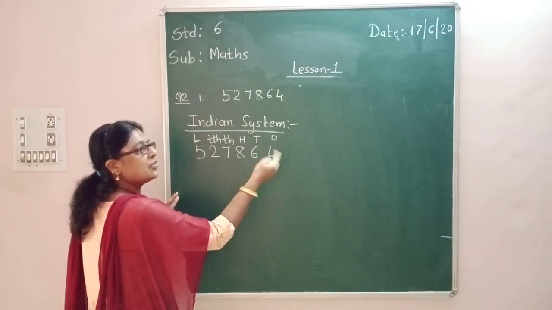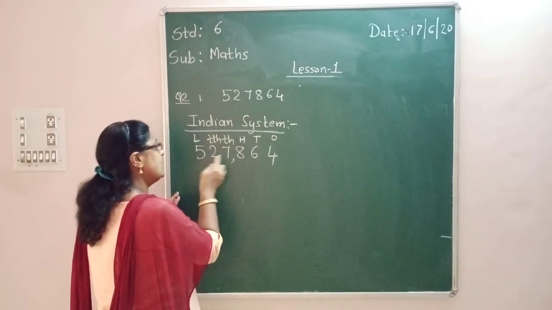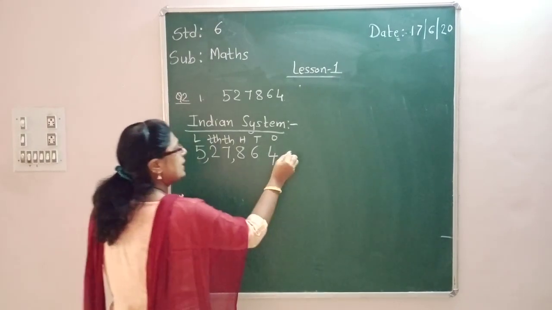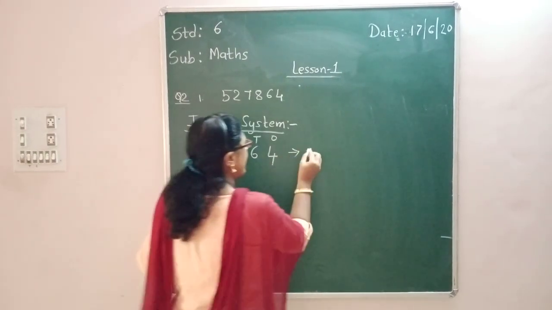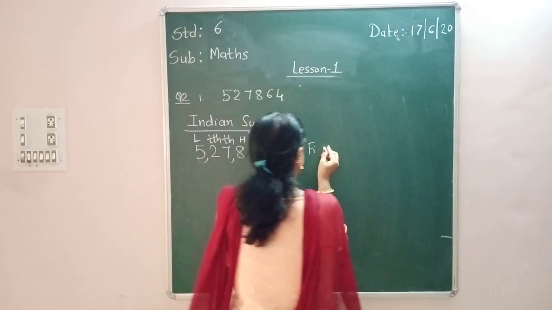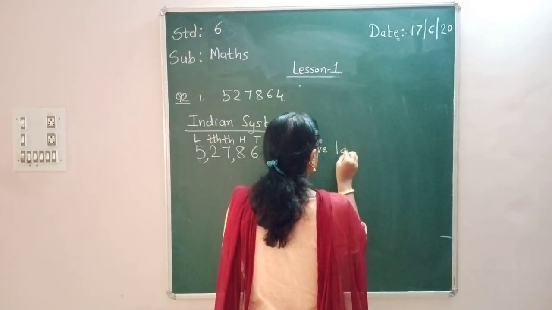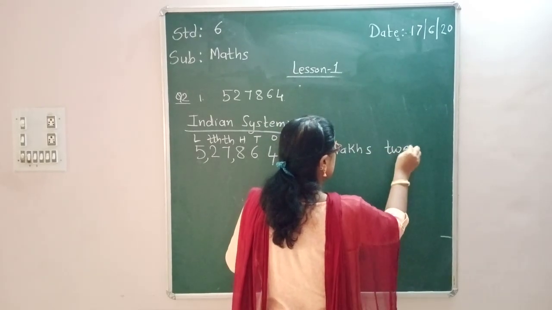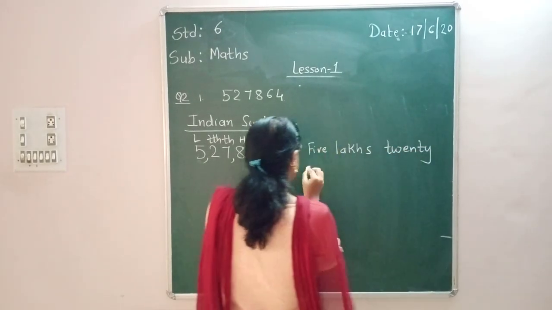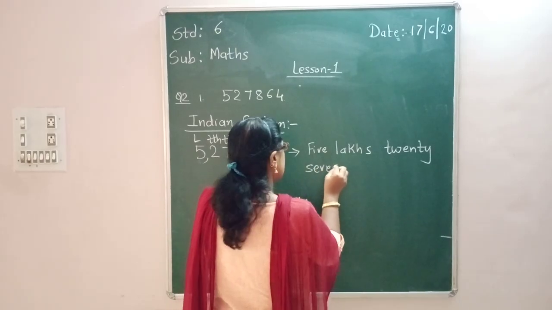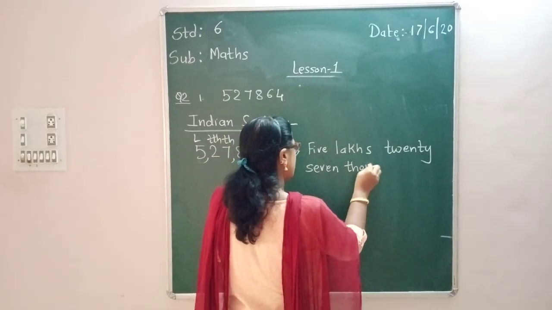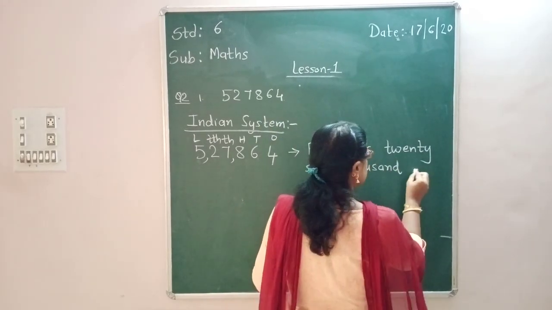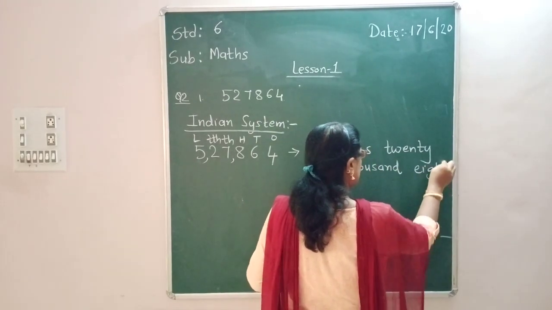So starting from the right hand side, 3, 2 and 2, but there is only one number. So how will I write the number name? 5 lakhs 27,864.